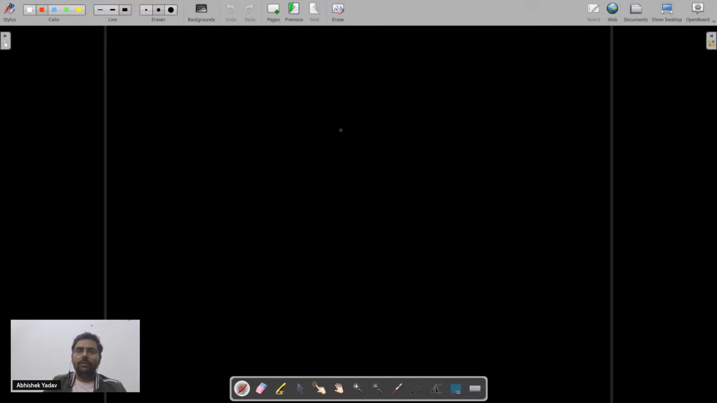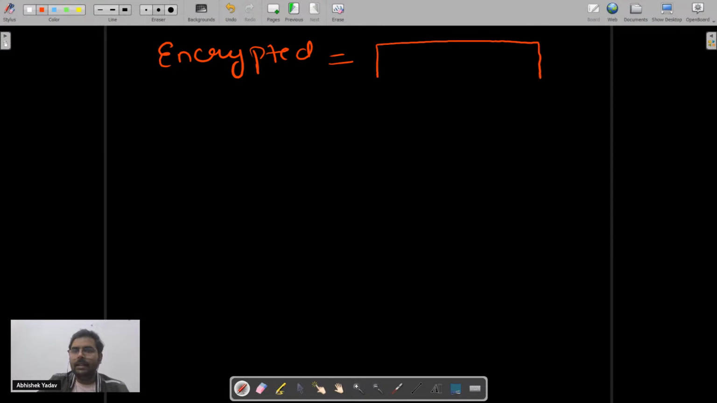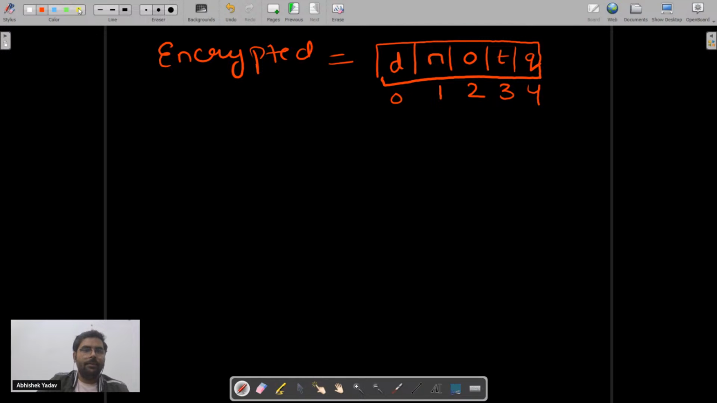So first thing is what? I have to get the encrypted data. Let's assume I got the encrypted data, and I will store the encrypted data inside the array. That is D N O T Q. The indices will be 0, 1, 2, 3, 4. Okay everyone, I got the encrypted data.